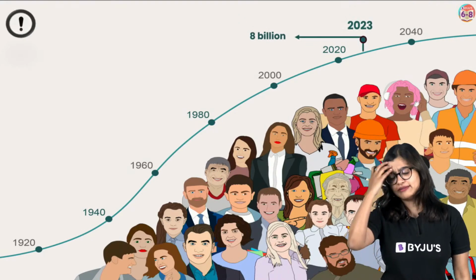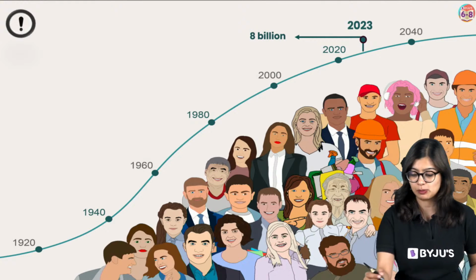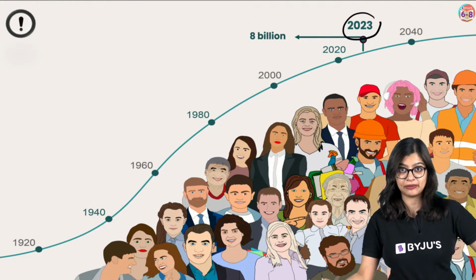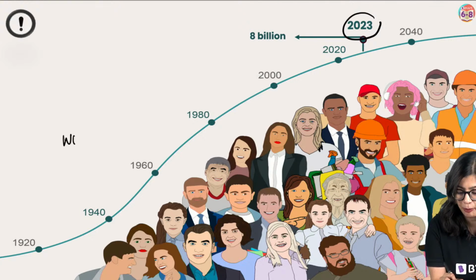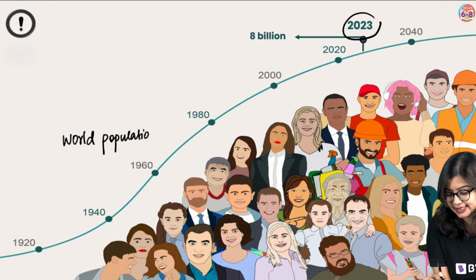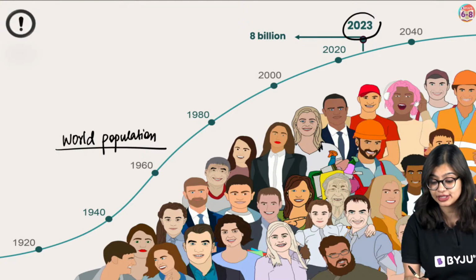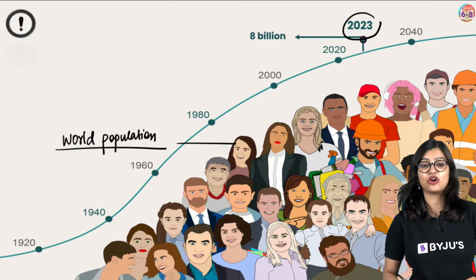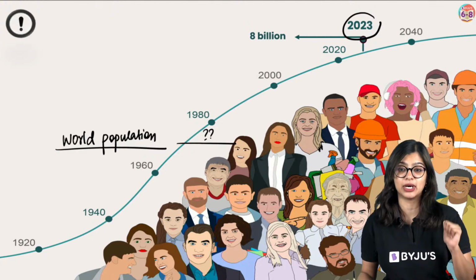Now, when we look at the news, we know that of late, especially in 2023, there was a news article which said that the world population has reached dash. Can any of you tell me the world population has reached what number?